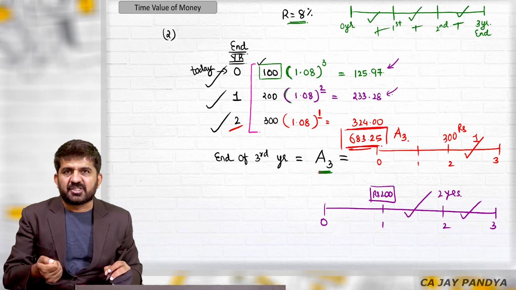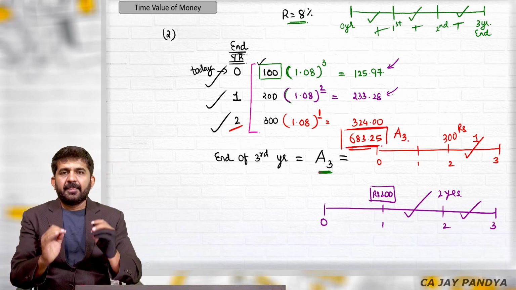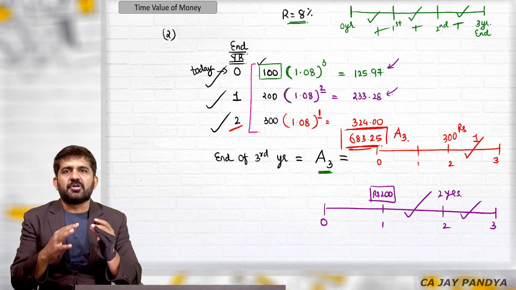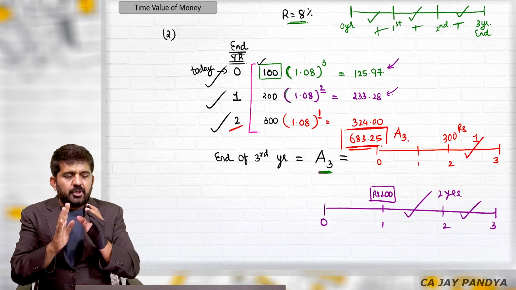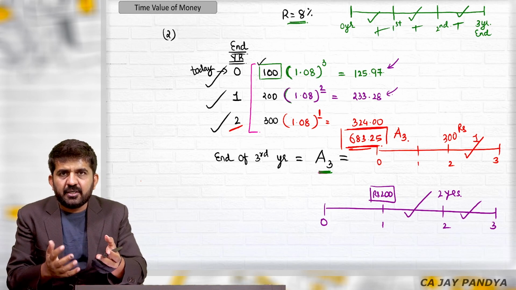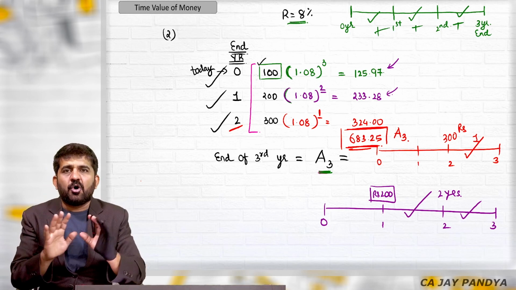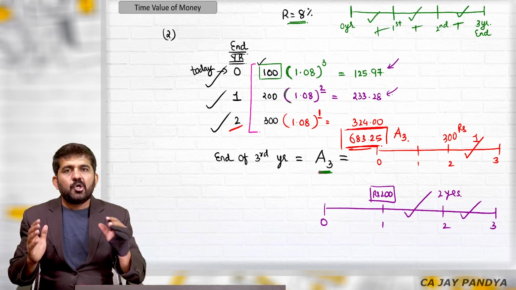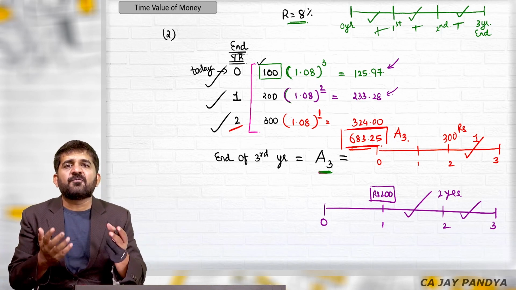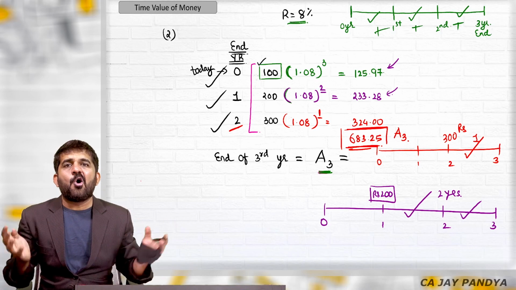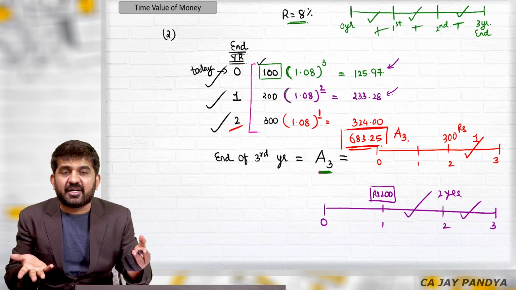Once again, understand the question, understand the answer. If you go to a bank, invest 100 rupees today, 200 rupees after 1 year, and 300 rupees after 2 years. You don't withdraw anything in between. Go to bank at the end of third year and withdraw all the money along with the interest.